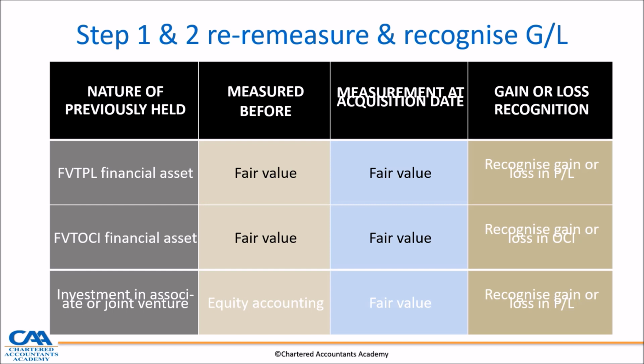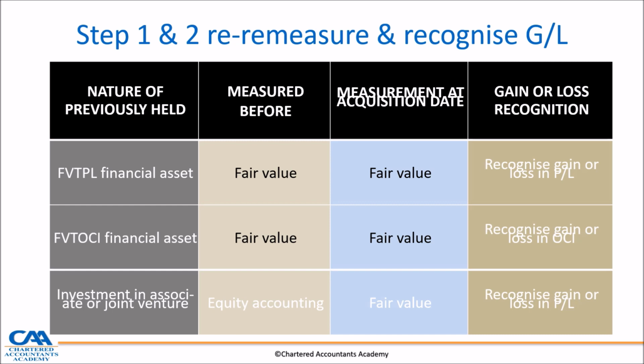At the acquisition date, we have to measure at fair value, and that fair value may be different from the previous one. The difference is a fair value through P&L, which means you are simply recognizing the increase in fair value in P&L.